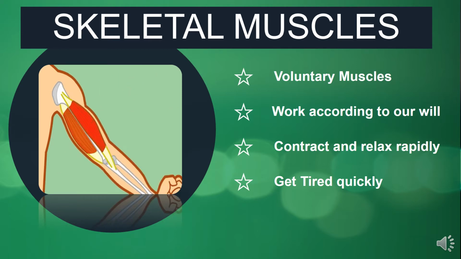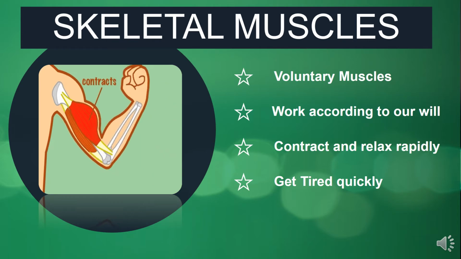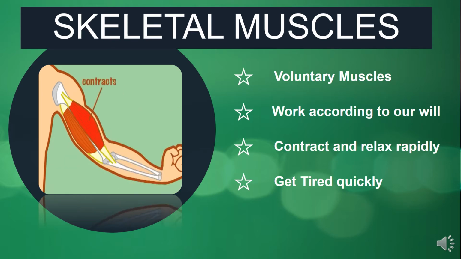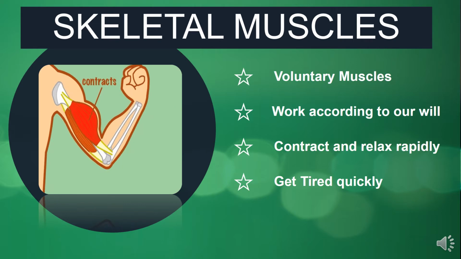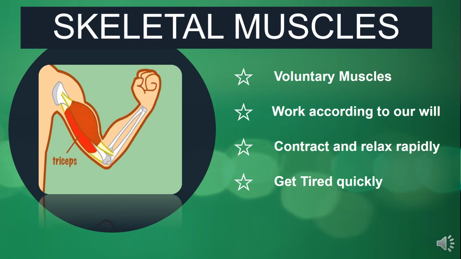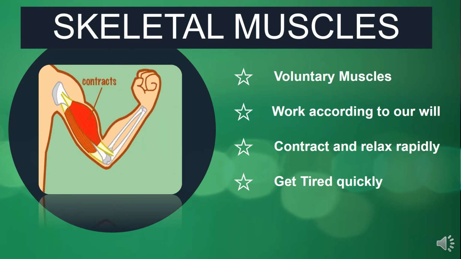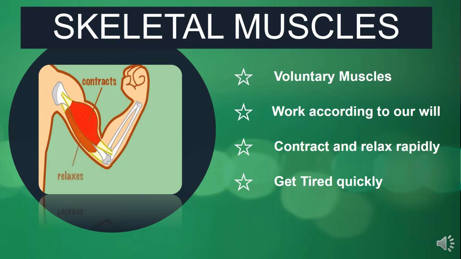As you can see in the diagram, when we need to move or lift our arm, the biceps muscles contract and the triceps muscles relax in order to lift the arm up. So in this way, these muscles work in pairs. One part contracts and the other relaxes in order to allow the movement of a particular part of our body. Means the bones are basically moving due to the function of these muscles.